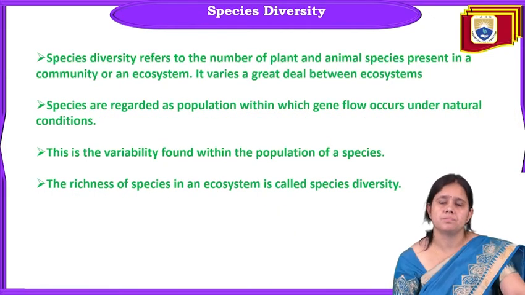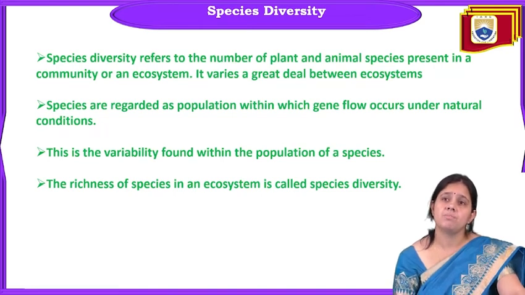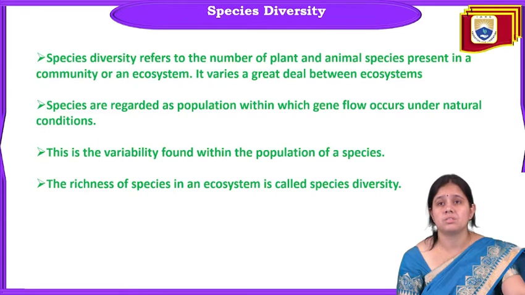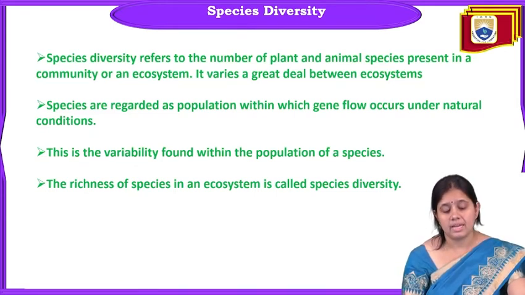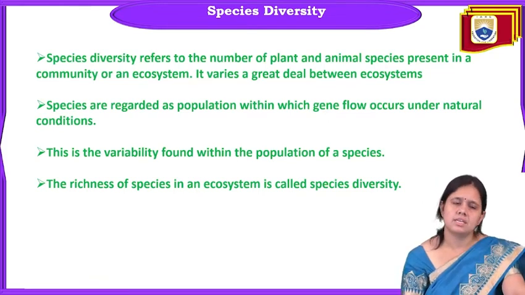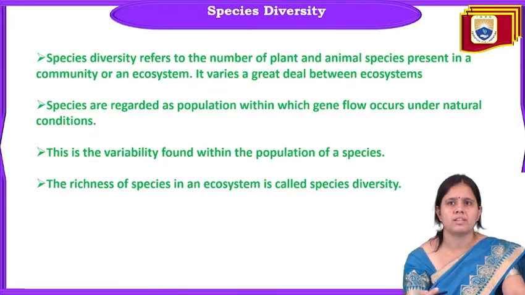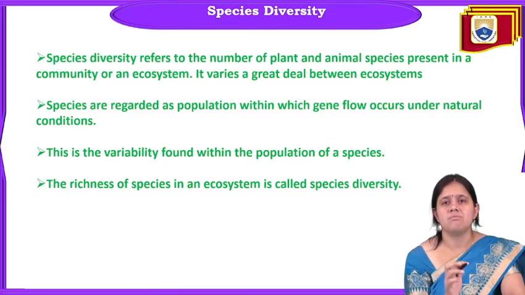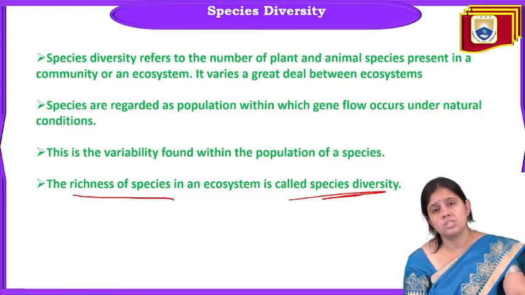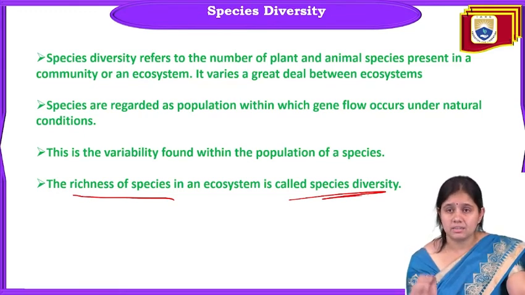Species diversity refers to the number of plant and animal species present in a community or an ecosystem. It varies a great deal between ecosystems. It is regarded as a population within which gene flow occurs under natural conditions. Gene flow is the process of genes moving from one population to another in natural conditions. This is the variability found within the population of a species, and the richness of species in an ecosystem is called species diversity. It means that when more and more species are there, that condition is called species diversity.